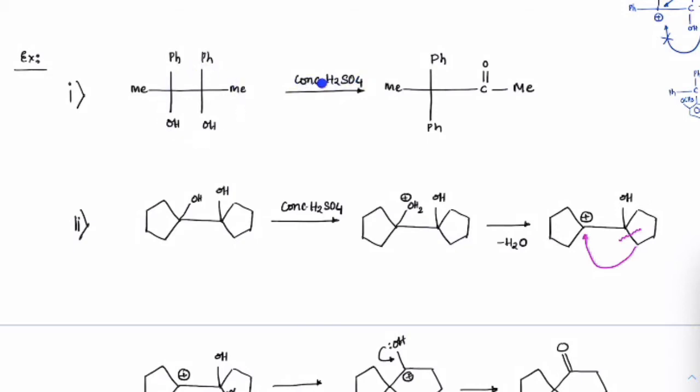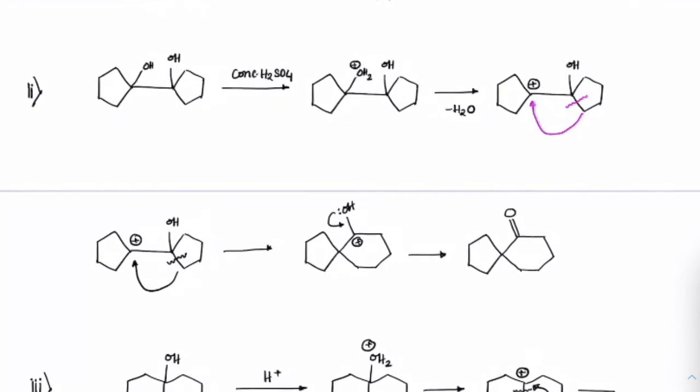So check out. Concentrated H2SO4, we know that OH2 will be released. Then between phenyl and methyl, phenyl migration will take place. So that's why you can see two phenyls, one methyl, and on the other side we will have C double bond O with methyl. So this is the pinacolone which you will get.